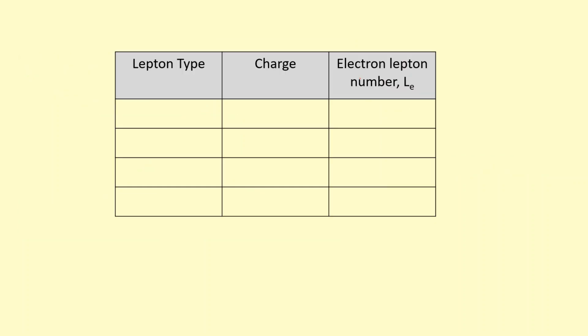Okay, let's look at the different types of leptons. Firstly, we've got the electron, which you're familiar with, -1 charge, and because it's a particle and it's a lepton as well, we give it a lepton number of +1. The next one is the electron neutrino.